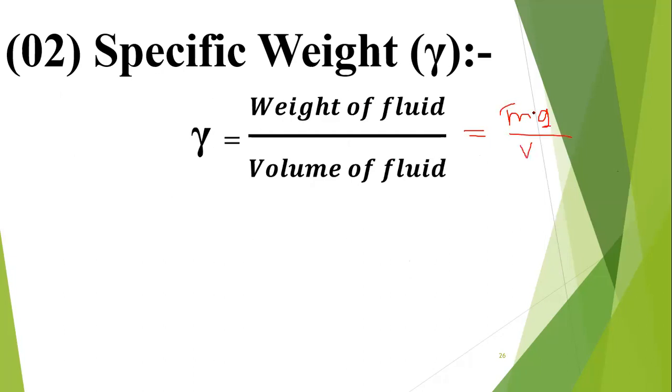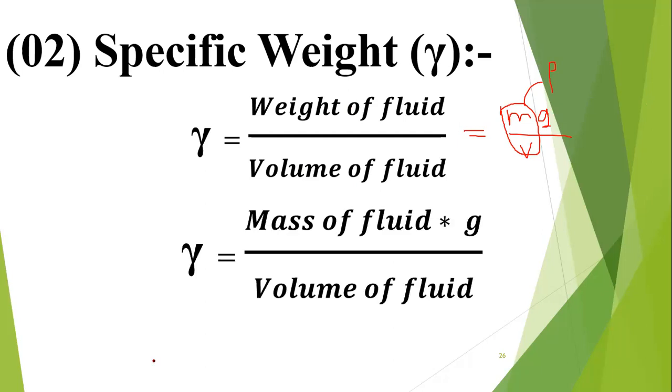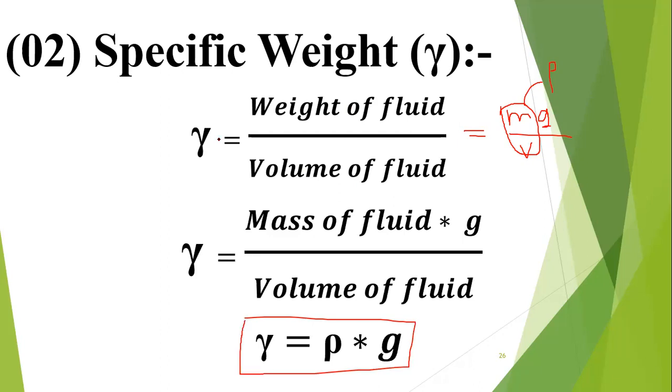What is the definition of m over v? M over v is rho, that means density. Clear? Weight is equal to m multiplied by g. Then you can find another formula inside this equation, mg over v, then rho g. Then you can simplify your equation: gamma equals rho g. You can use either this equation or this equation to calculate specific weight.